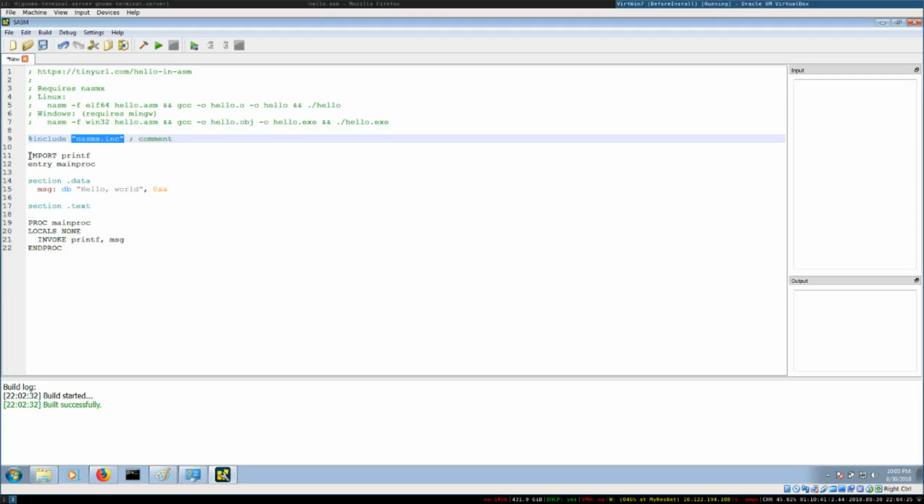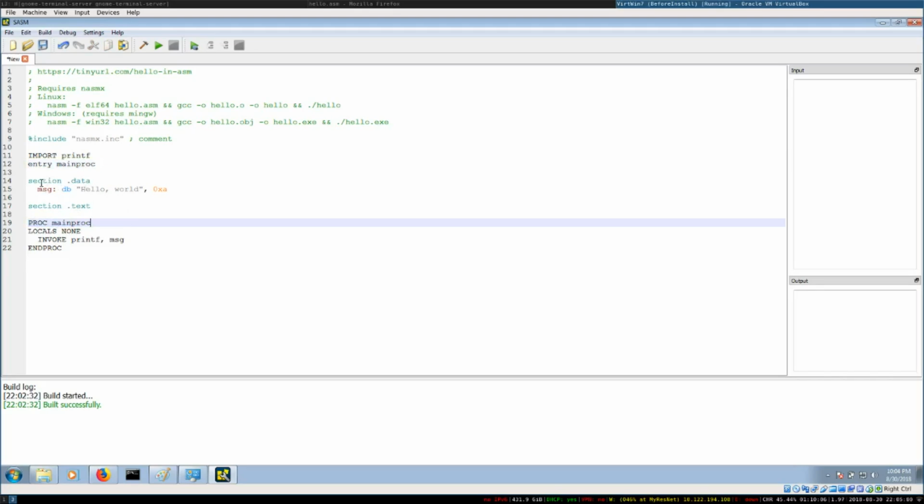Now we go to the next statement. This import allows us to import this printf function. Normally when we just compile assembly, we actually do not have access to any of these functions. Functions like printf, puts, or any function you can think of are actually part of the standard C library. And typically, if you have just bare assembly, you don't have those. Next line, we define that our entry point is in the main proc, which is this one right here.